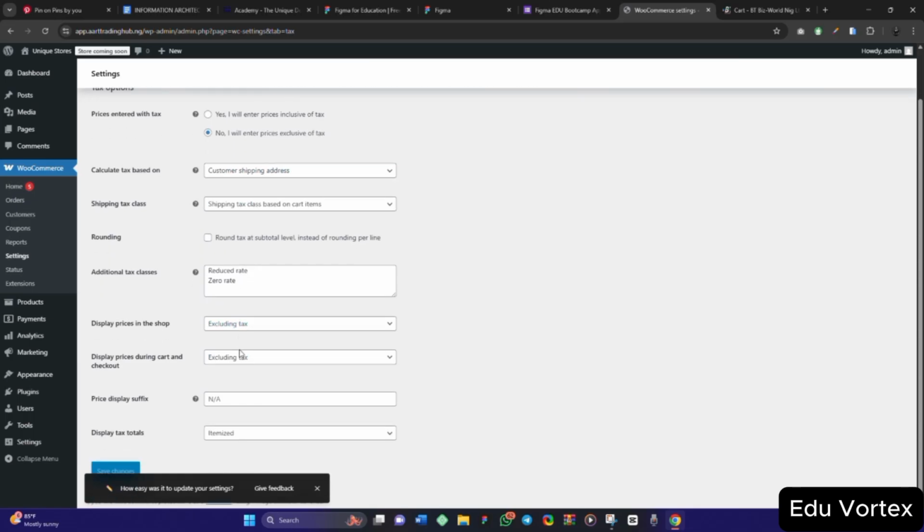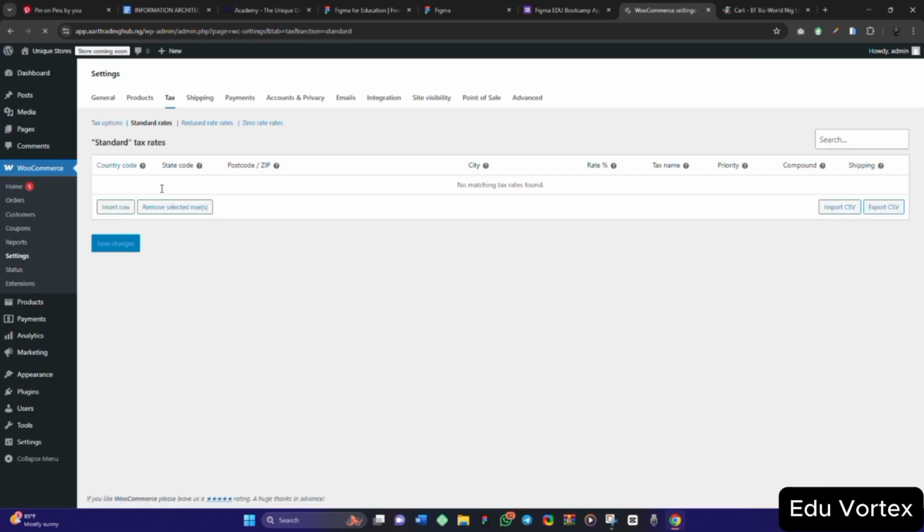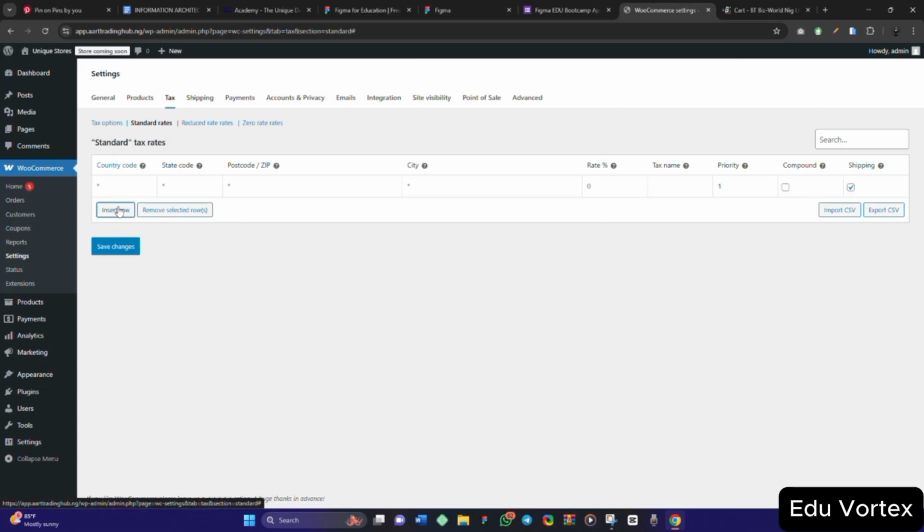Or you can just leave this option alone like this. Now if you want to set standard rate, you want to set your tax rate, you can start adding them. If you click on insert row, you enter the country code, the state code, the postal code, the city, and the percentage you want to charge. For example, Nigeria is a country.